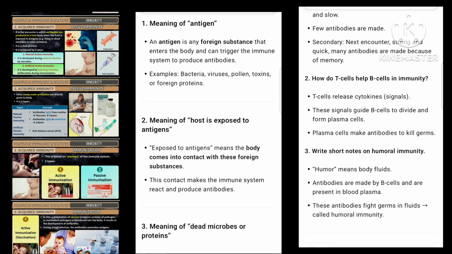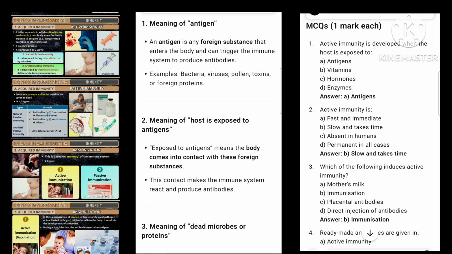that enters the body and can trigger the immune system to produce antibodies? Examples: bacteria, viruses, pollen, toxins, or foreign proteins.